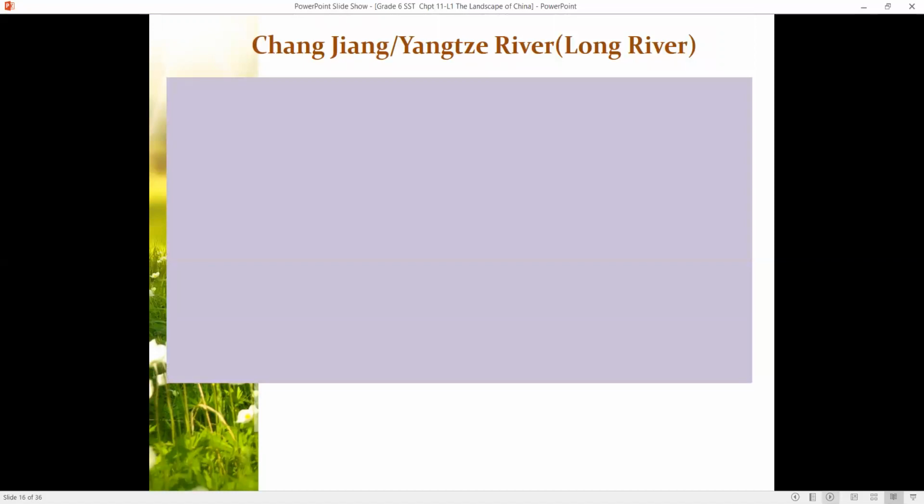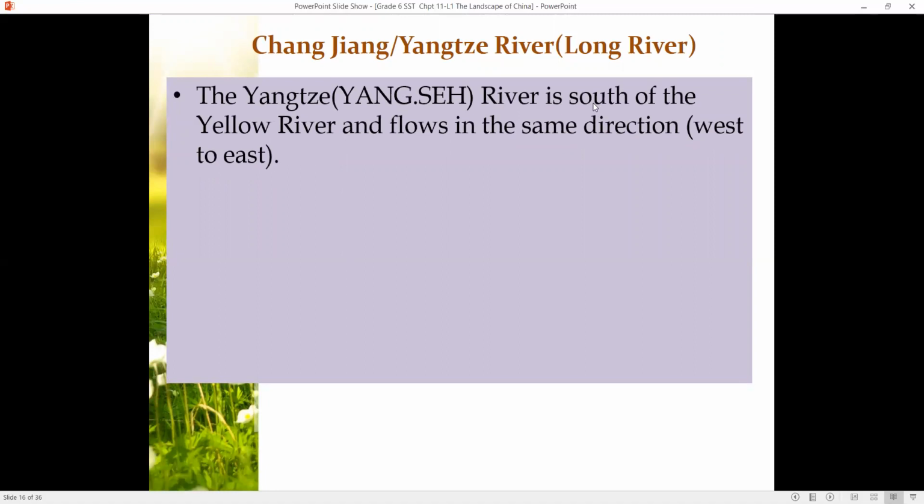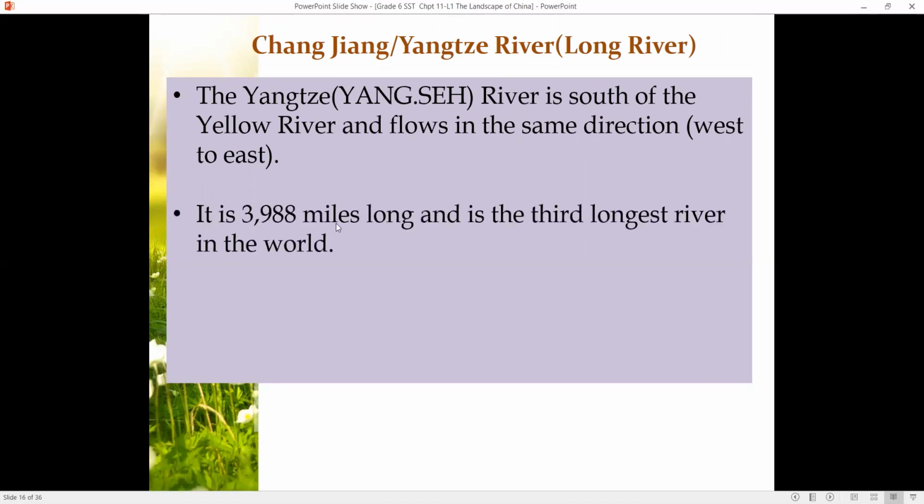The next important river we go to is the Changjiang, or the Yangtze River. Yangtze Changjiang means a long river. The Yangtze River is south of the Yellow River and flows in the same direction, from the west to the east. It is 3,988 miles long and the third longest river in the world.